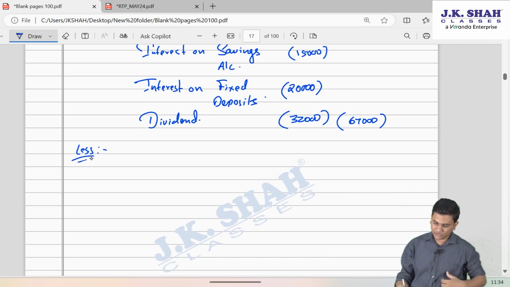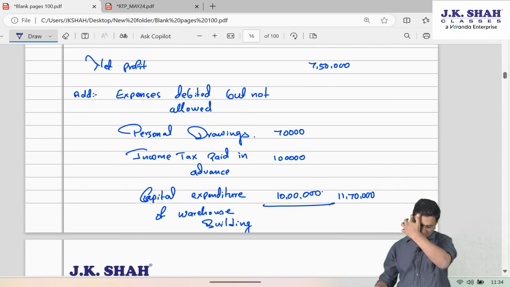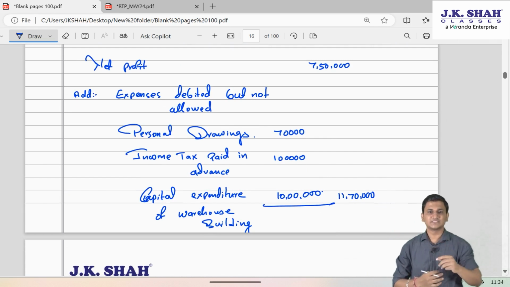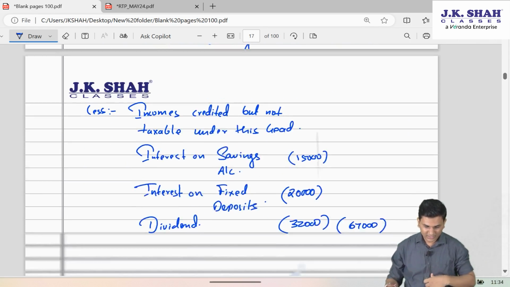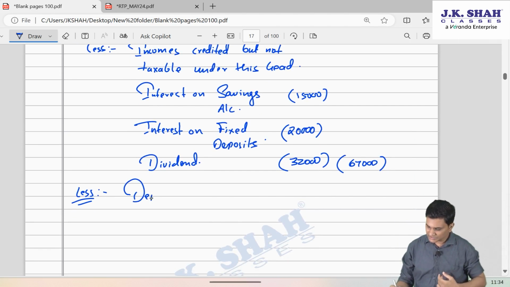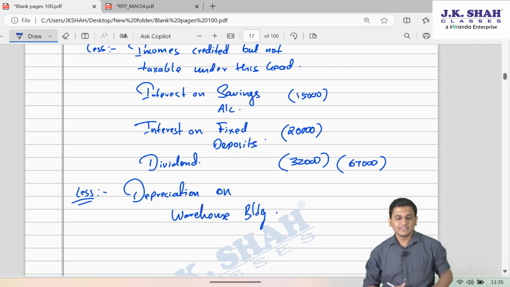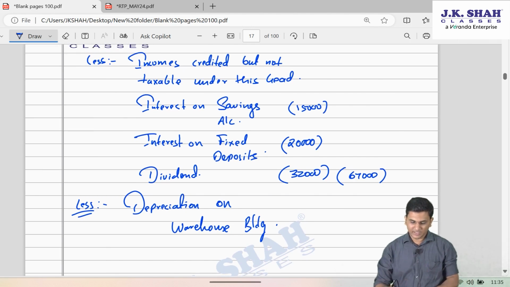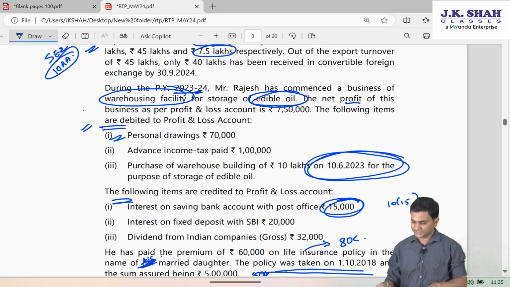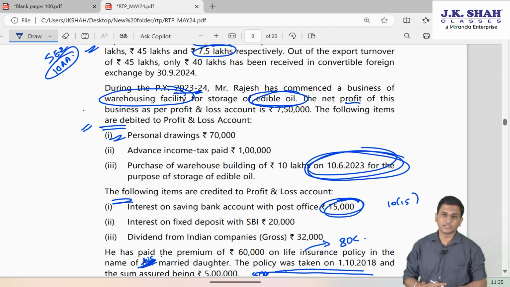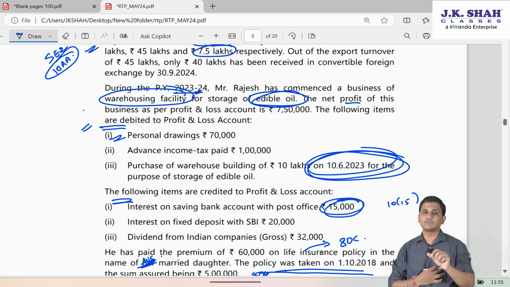Also friends, don't you think when you disallowed this capital expenditure of warehouse building to him, you added that back? At least a depreciation must be allowed to him on that warehouse building. So you'll have to take the deduction for depreciation on the warehouse building. While taking the deduction for depreciation, you also focus on the date of purchase. Because if the date of purchase is after 4th October, then you would have taken only half depreciation on that.